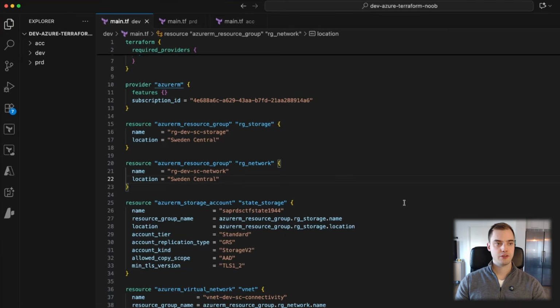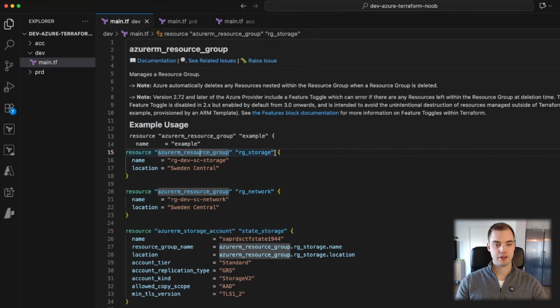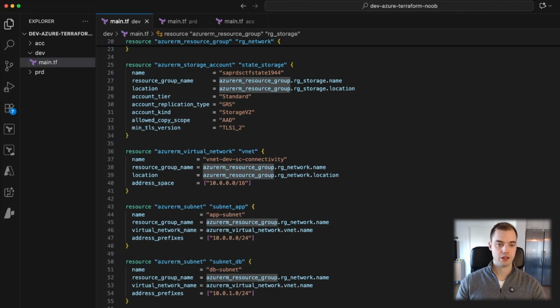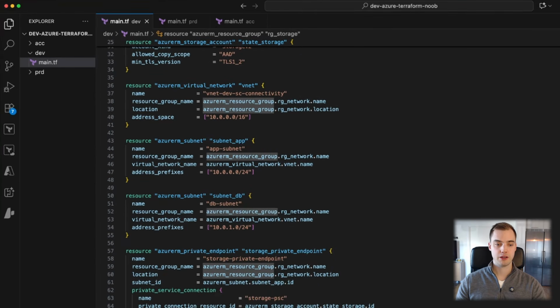But let's jump into our noob level, or our beginner level, if you want to call it that. What you can see right off the bat is something that I see sometimes, which I don't really understand why it happens, but it is pretty popular in some places to have different categories that represent different environments. So as you can see here, we have a dev folder with a main.tf, and if we take a look, this file contains 2 resource groups, a storage account, a virtual network, 2 subnets, and a private endpoint.